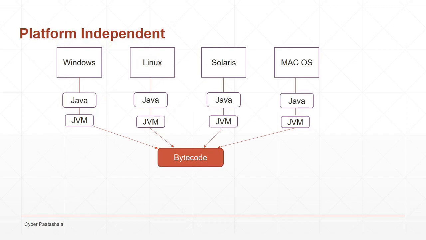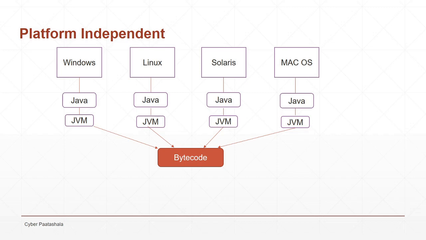In this slide, I am going to explain how platform independency is achieved by Java. Here we have 4 operating systems: Windows, Linux, Solaris and Mac OS. Each operating system has its own Java, but we have a common JVM between all these operating systems.